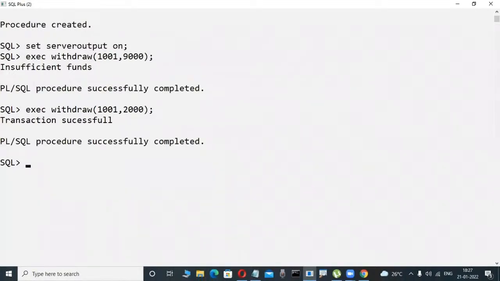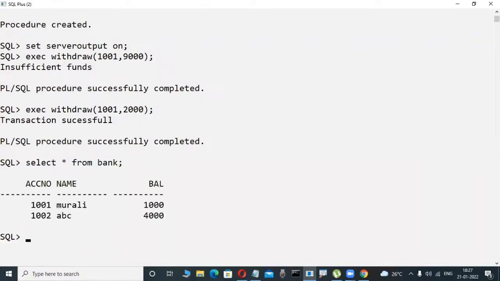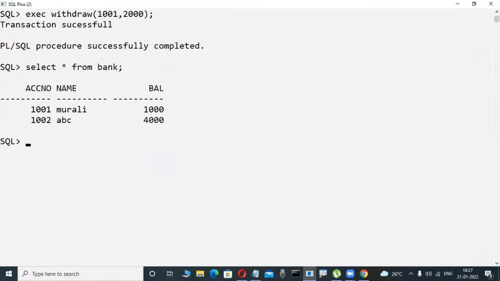Then only your transaction in the banking system is successful. Now check it out. Really, that is correct. In my bank table, I try to observe it. Yes, the bank table is there. Now check it out. Yes, here. In a previous case, 3,000 is there.